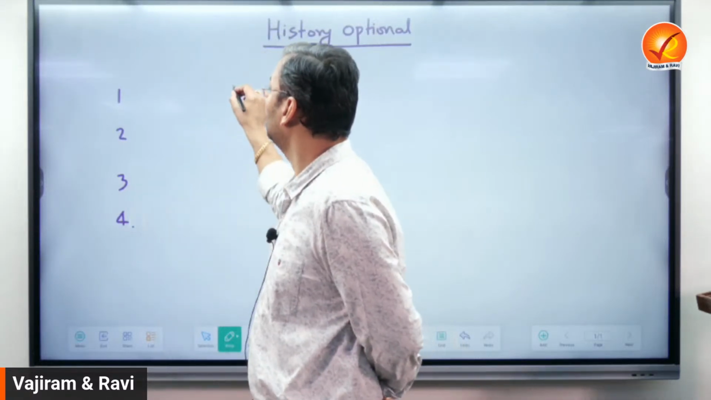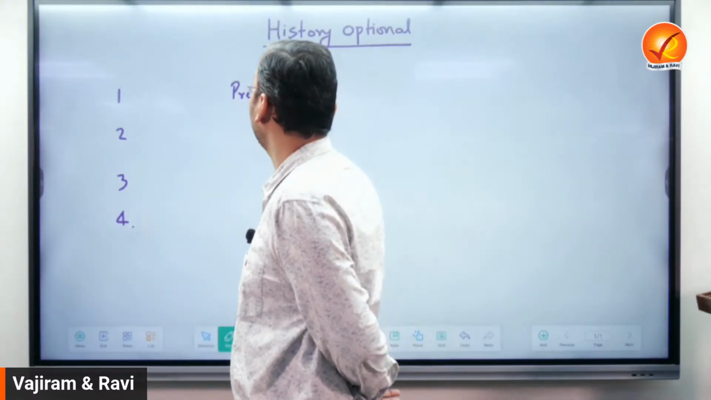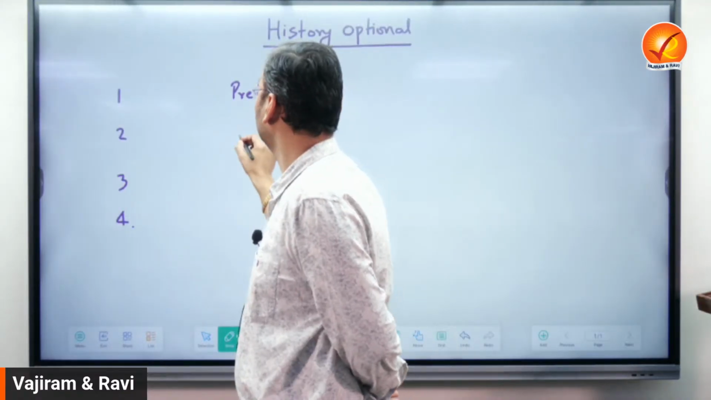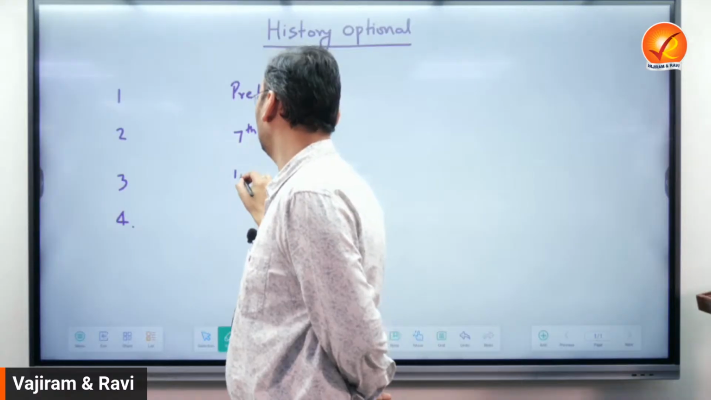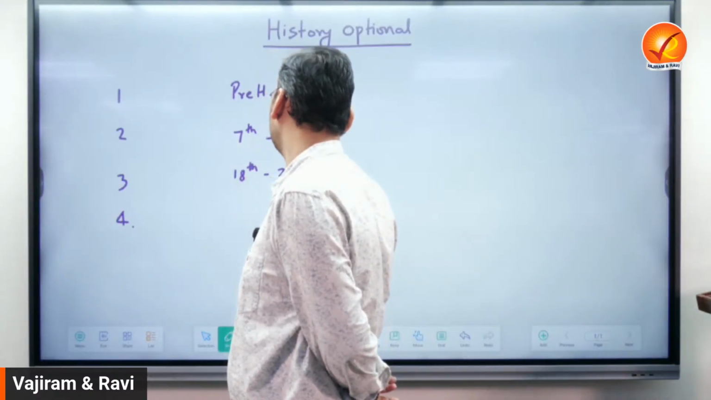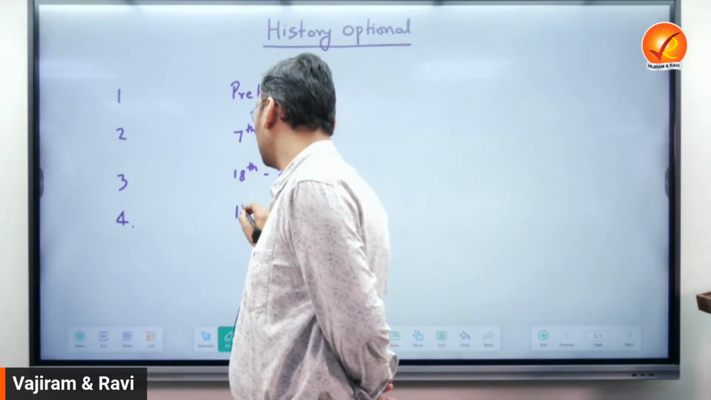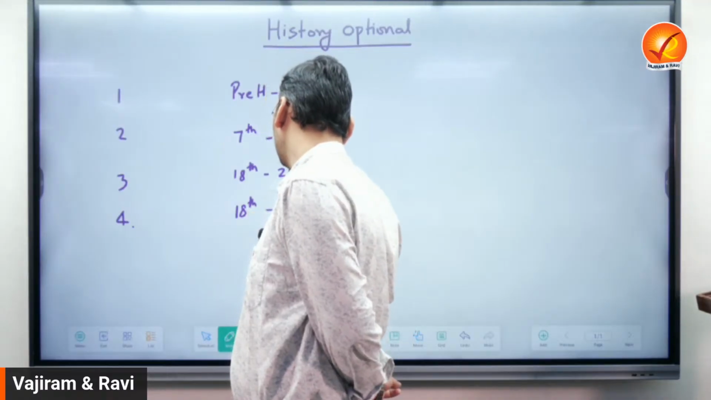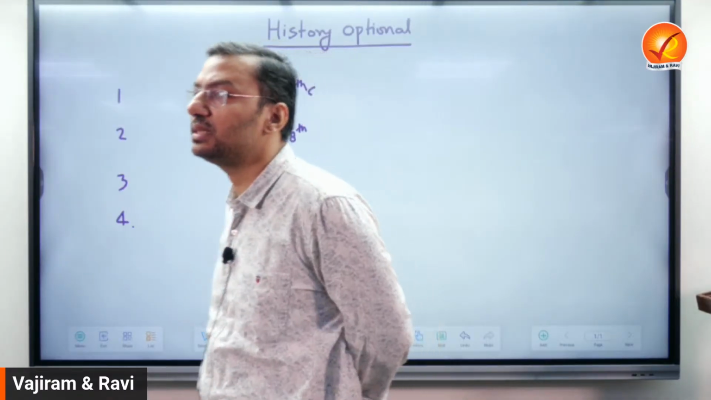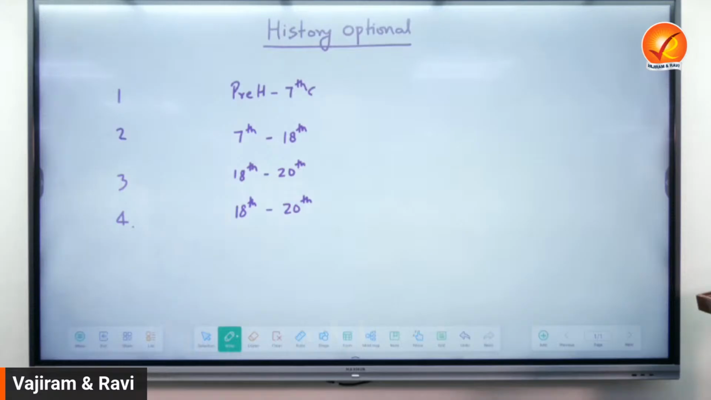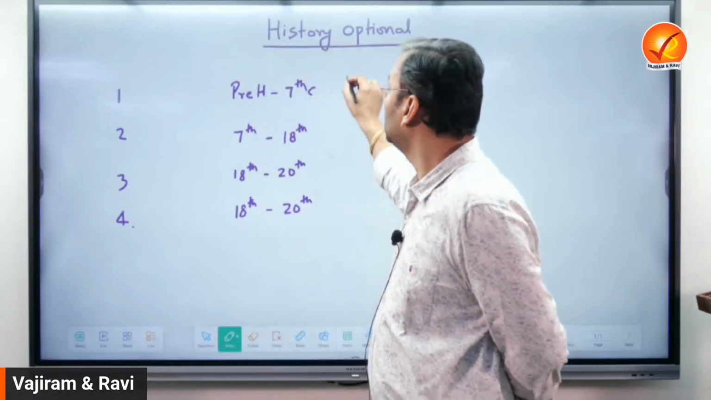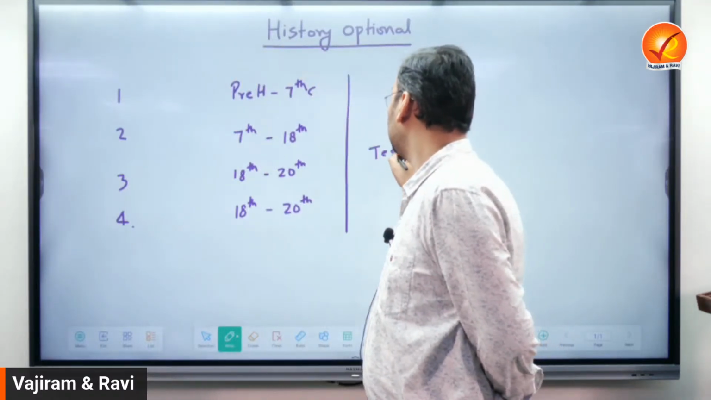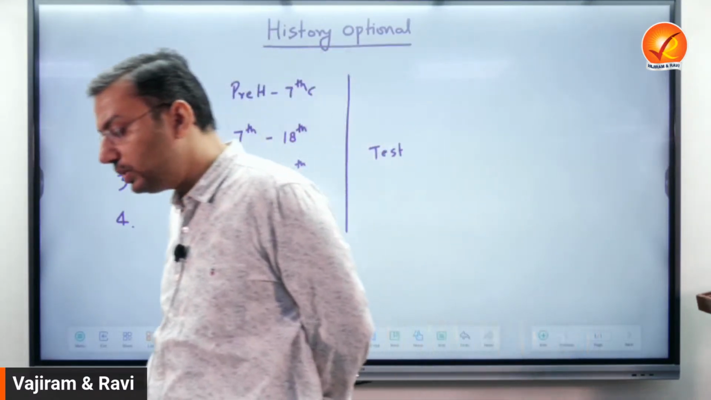Ancient history is from prehistory to the 7th century. Medieval is from the 7th to the 18th century. Modern is from the 18th century to the 20th. And world history also comes from the 18th century to the 20th century. So this is the syllabus, and there are four separate teachers who will teach this. And the most important thing is that whatever test and revision, we will try to be as regular as possible.